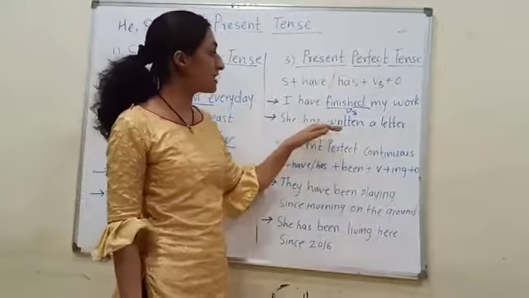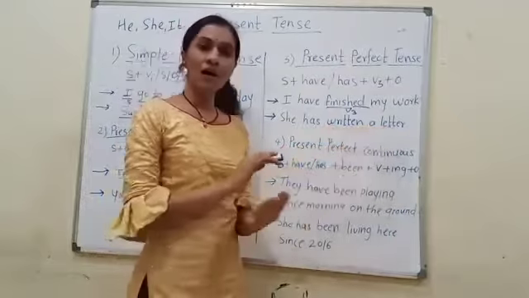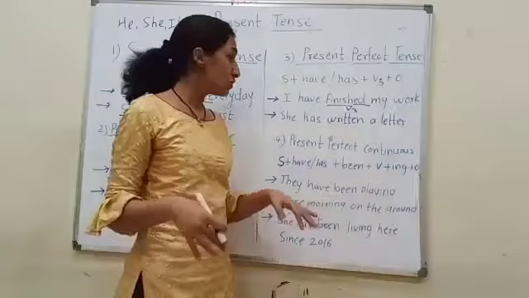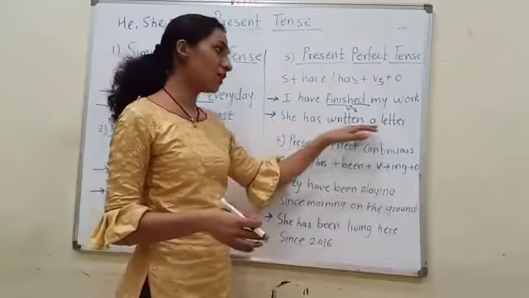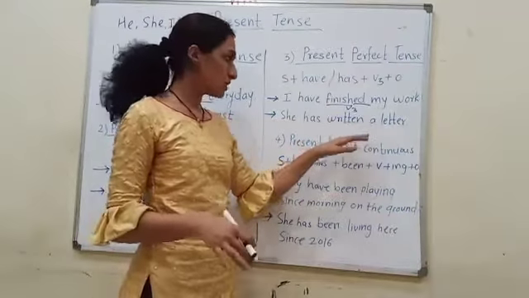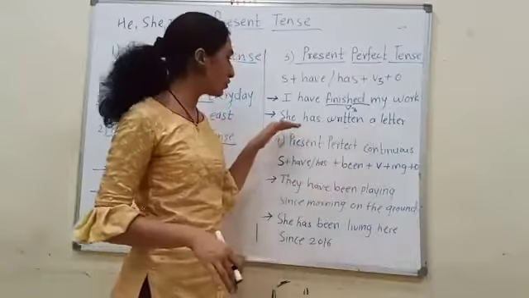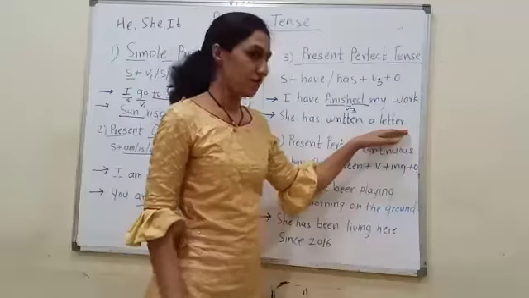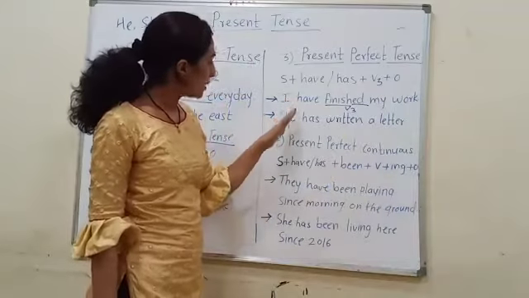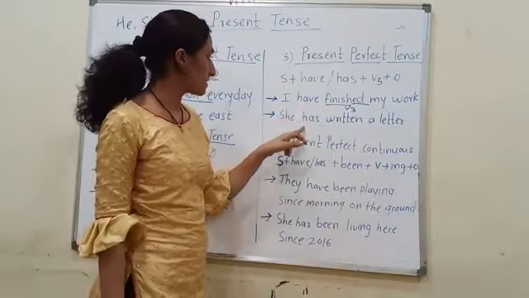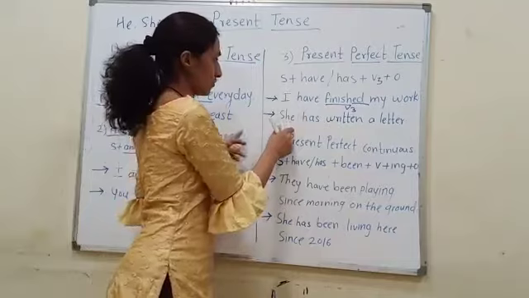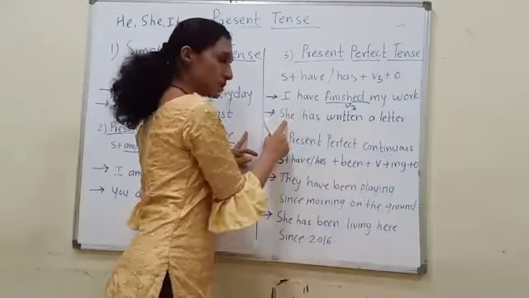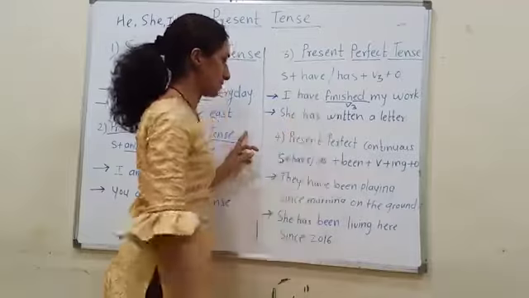Then, she has written a letter. Her work of writing a letter is finished. The process of writing is finished, so she has written a letter. And I used have and has according to the pronouns. After I we use have and after she we use has.